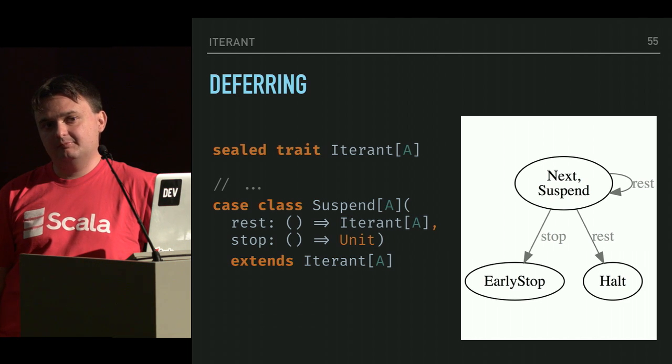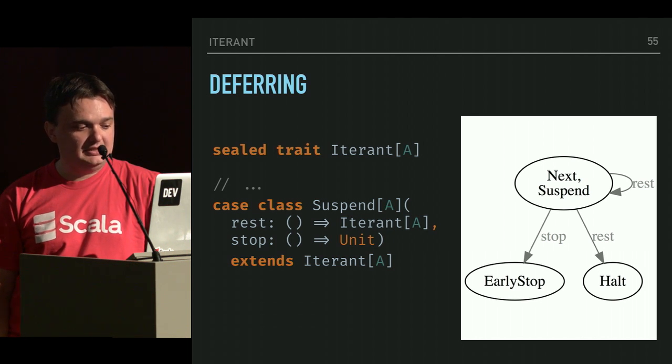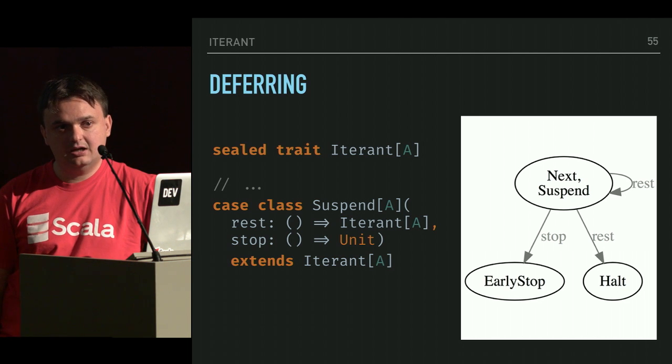We also need a suspend state for suspending side effects and for eliminating elements from the stream in case we need. And right now, next, suspend, and hold are the three states we need to start describing operations on